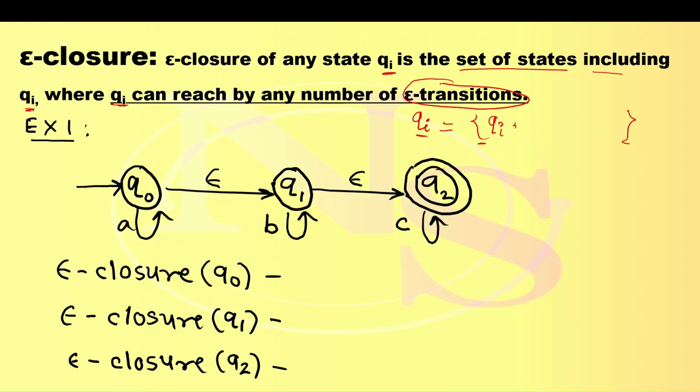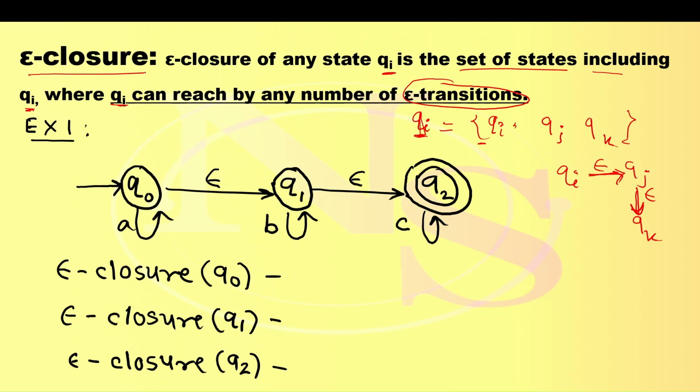For example, suppose Qi can reach Qj using epsilon transition, then I will add here Qj. If again there is an epsilon transition from Qj to Qk, for example, then I will add here Qk. What does it mean? Wherever Qi can reach using epsilon transitions, the set of all these states is nothing but epsilon closure of Qi. Let's understand with a few more examples.